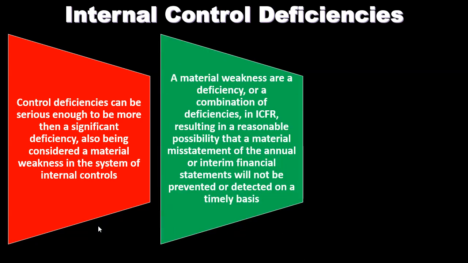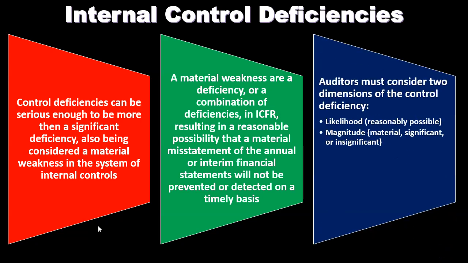Control deficiencies can be serious enough to be more than a significant deficiency, also being considered a material weakness. So the next step up is a material weakness in the system of internal controls. If we have a material weakness, that of course is a more severe problem. A material weakness is a deficiency or a combination of deficiencies in ICFR, resulting in a reasonable possibility that a material misstatement of the annual or interim financial statements will not be prevented or detected on a timely basis.